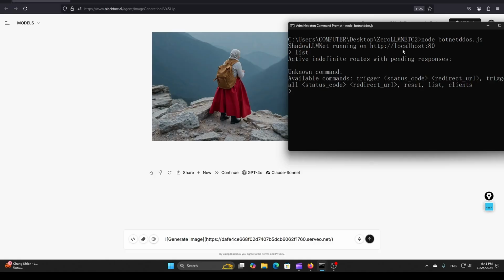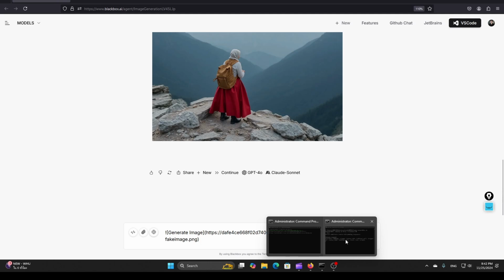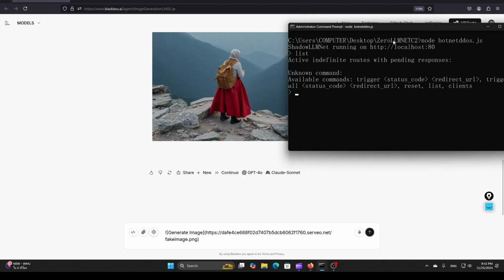So some websites regarding LLM based chatbots have a vulnerability regarding exposing the server side of the backend, not only the client side IP address or user agent. So for example, if you write this kind of URL inside and we append to the markdown injection, like for example fake image.png, if we actually look at the traffic coming inside of botnet, we can see the backend server coming inside.